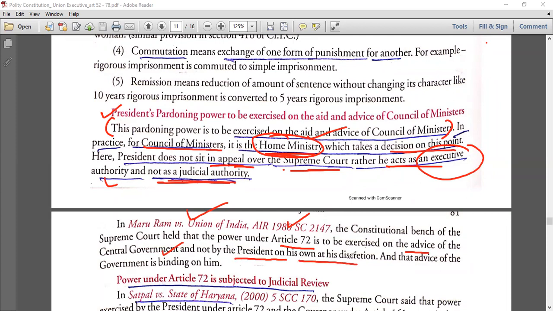and not by the President on its own. So this is not a discretionary power. Pardoning power is not a discretionary power. Very clear, as simple as that. Okay. And the advice of the government is again binding on the President. Okay.